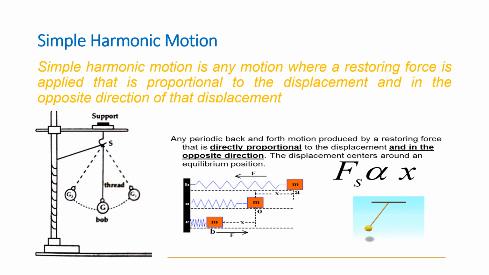So the restoring force Fs is directly proportional to x. In general we say the restoring force is proportional to the displacement and it is in opposite direction to that of the displacement.